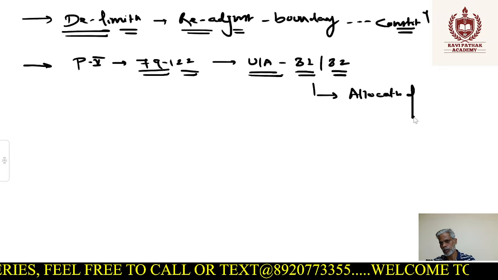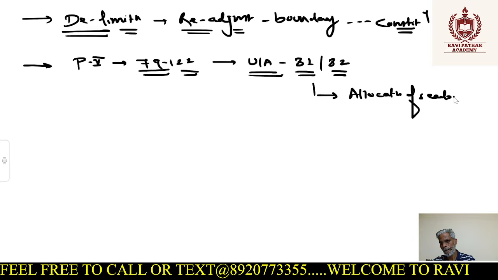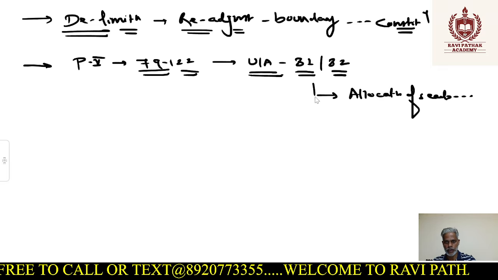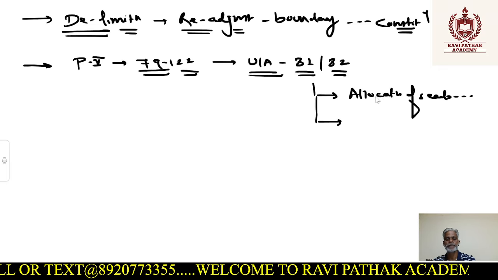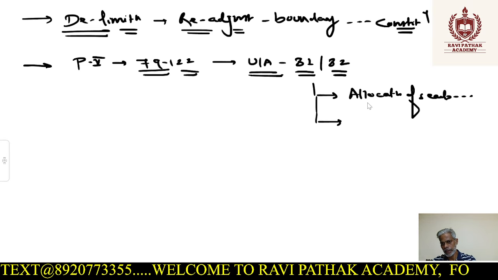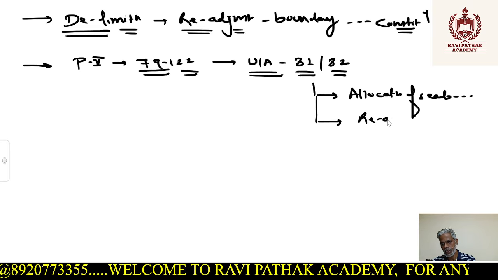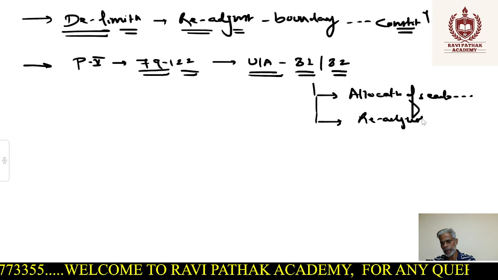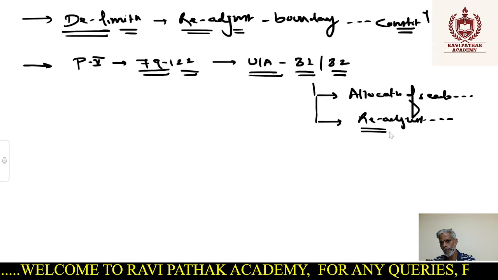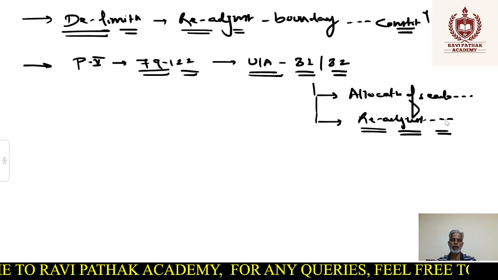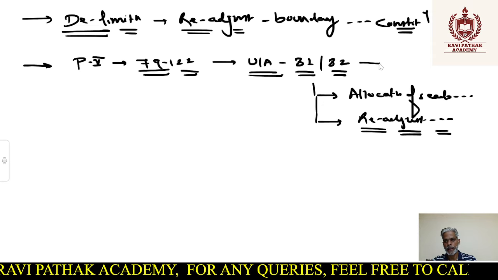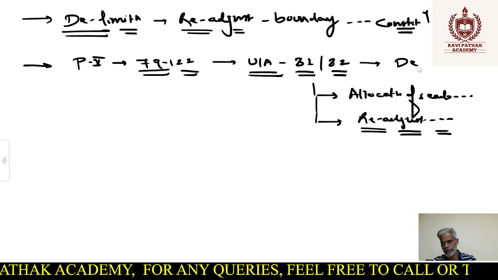When we talk about allocation of seats, obviously the Lok Sabha and Rajya Sabha will have a corresponding number of seats from particular states, and Article 82 talks about readjustment, because as and when the population increases, we need to readjust the boundary. So in short, Articles 81 and 82 are responsible for the exercise of delimitation.